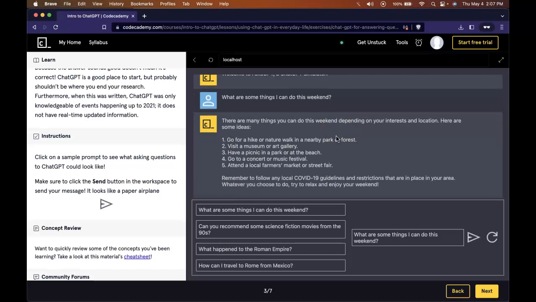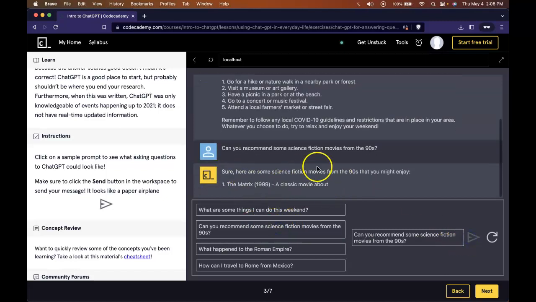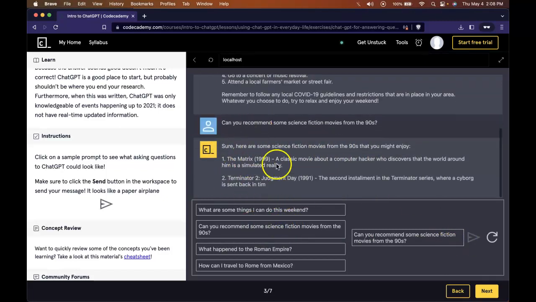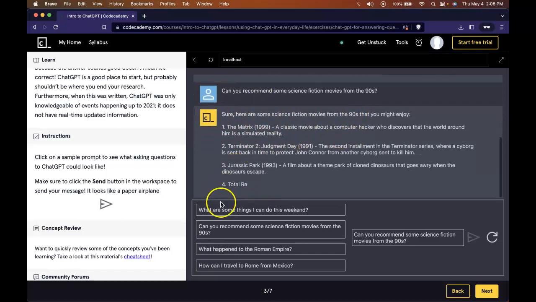Here are some ideas. Go for a hike or nature walk in a nearby park or forest, visit a museum or art gallery, have a picnic in a park. So it's able to tell us some ideas of what we can do this weekend. Can you recommend some science fiction movies? Sure, here's some science. So it responds and gives us 90s science fiction.